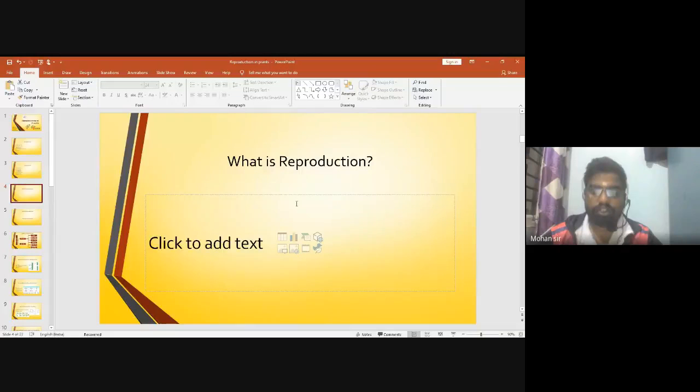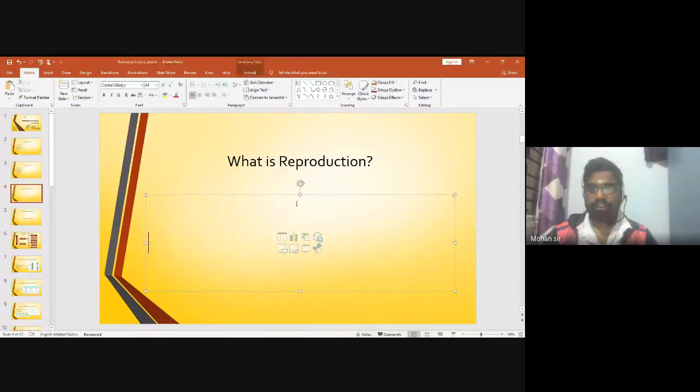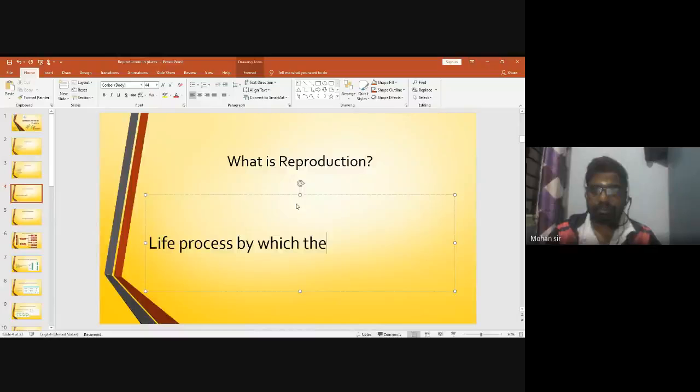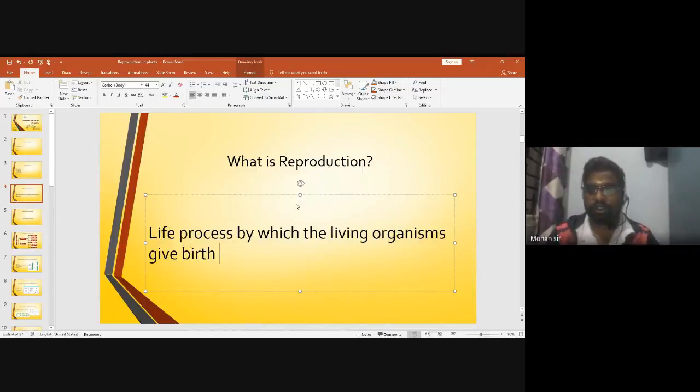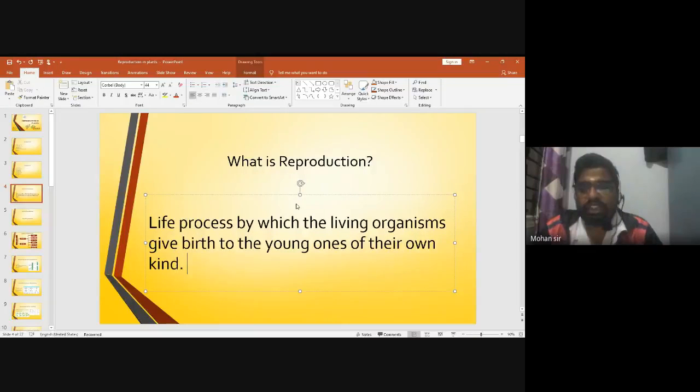What is reproduction? Reproduction is a life process, or it is just a process by which the living organisms give birth to young ones of their own kind. Are we clear with it? Reproduction is a life process by which the living organism gives birth to young ones of their own kind.